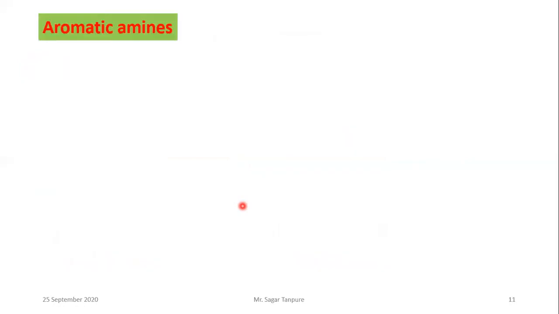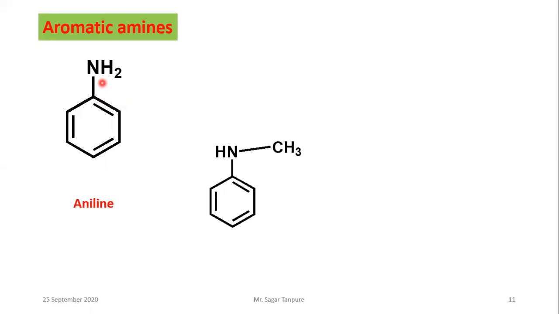Okay, goes to the next part. This goes to the next part, that is aromatic amine. Okay, see that an aromatic ring is joined to the nitrogen atom, so it is called an aromatic amine. What is the example of this one? It is aniline. Okay, aryl amine. This is under the aryl amine.